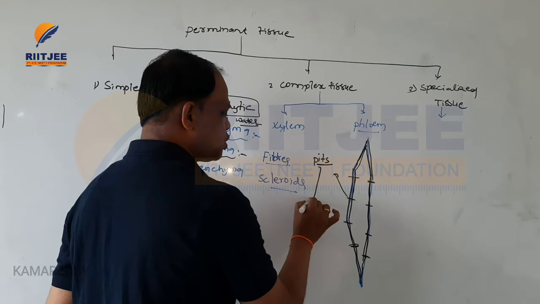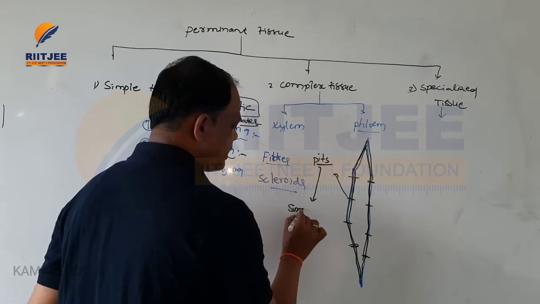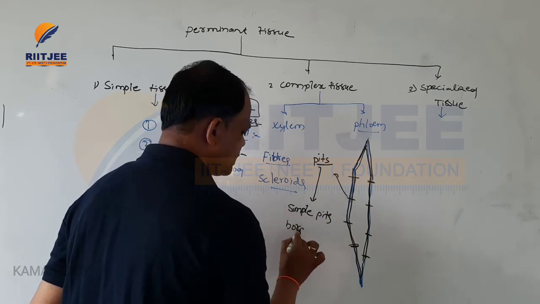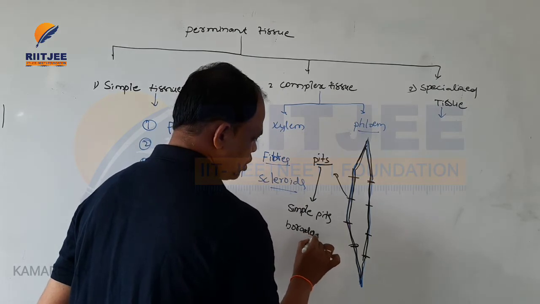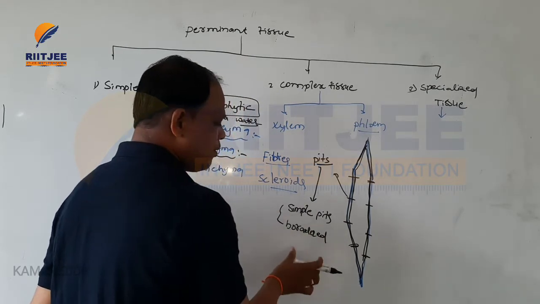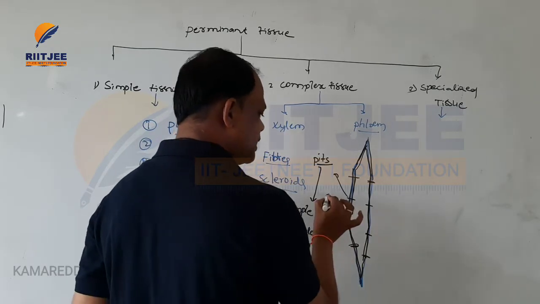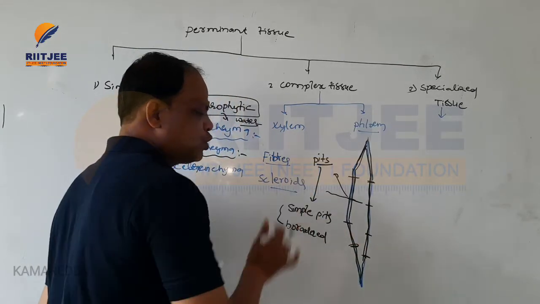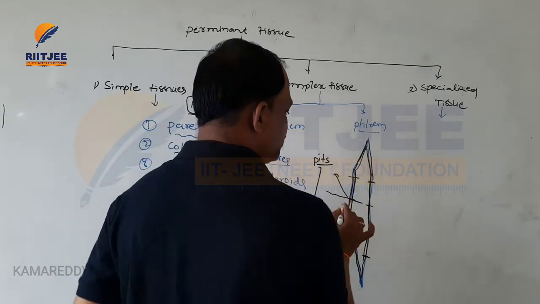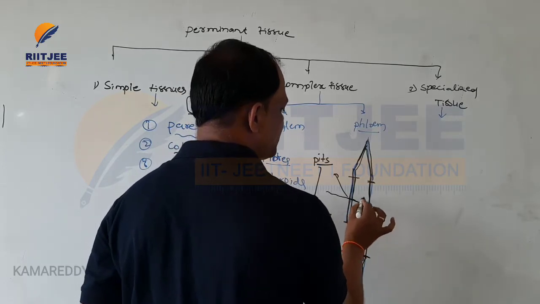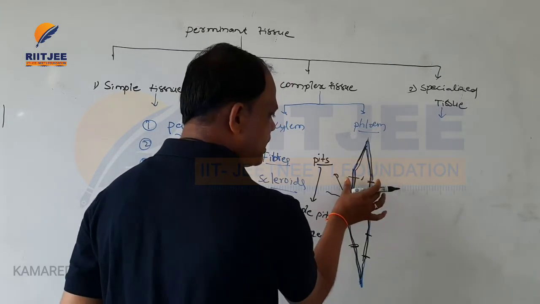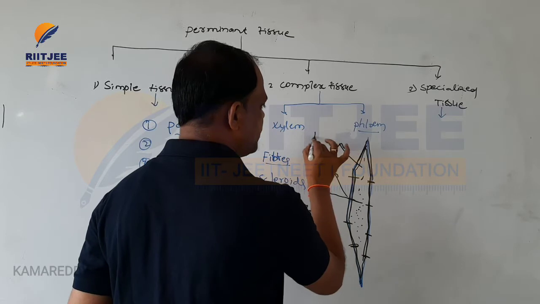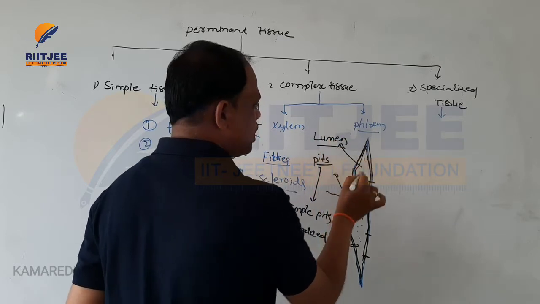Mainly there are two types of pits. One is simple pits, and another one is bordered pits. Through the pits, plasmodesmata interconnect cells, and this is useful for the transportation of food materials from one cell to another. The center open part is called the lumen.